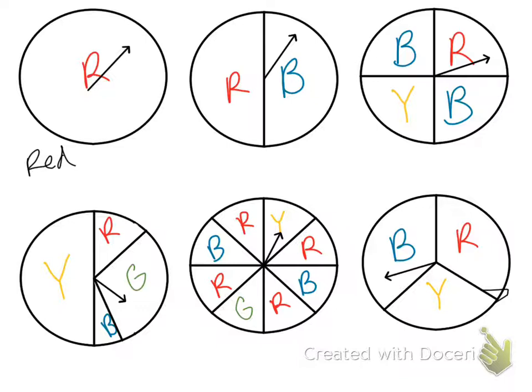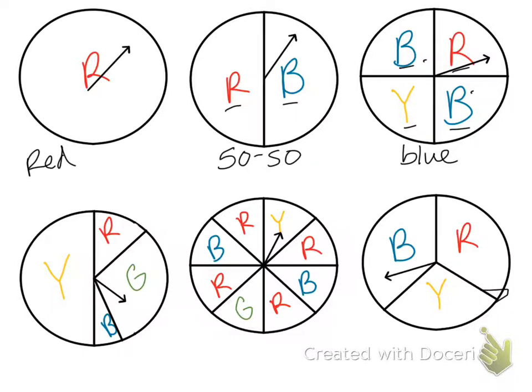What about spinner 2? Well, on spinner 2, I've got both red and blue sections. And those sections are about the same size. Because these sections are equal, there is an equal or 50-50 chance that it would land on either red or blue. What about spinner 3? All these sections are the same size, but the blue has 2 sections, while yellow and red only have 1. So, I will most likely get blue on this spinner because there are 2 sections that are blue.